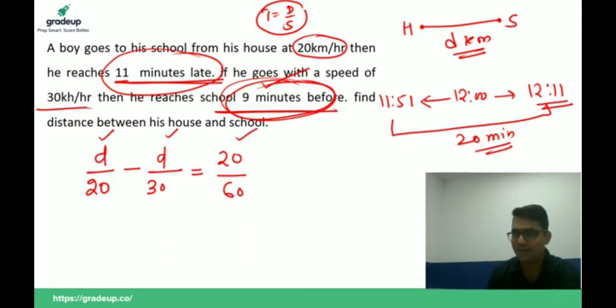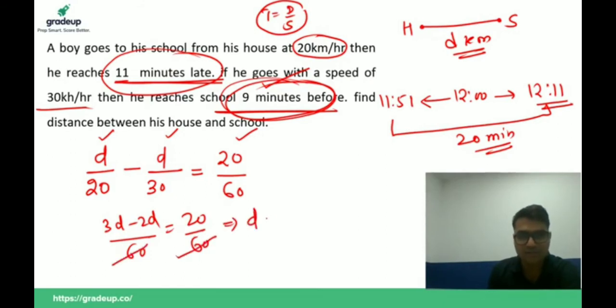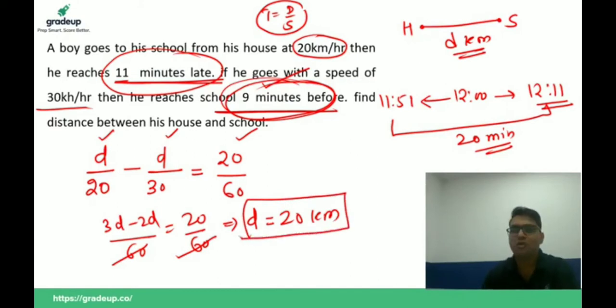So I can write it here: d/20 minus d/30 is equal to 20 by 60, that is, 3d minus 2d is equal to 20 by 60. This is cancelled. So the distance is 20 kilometer. This is the question. I hope this is clear to all of you. This is a very, very easy question, but important for your examination.